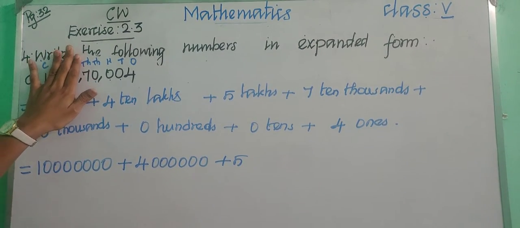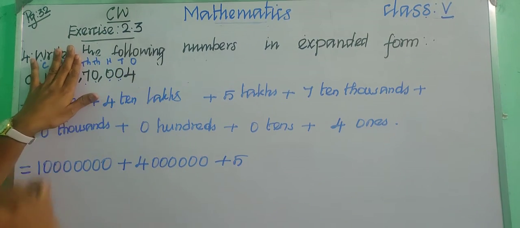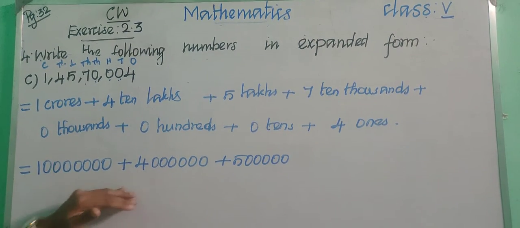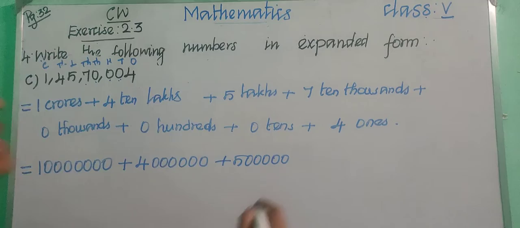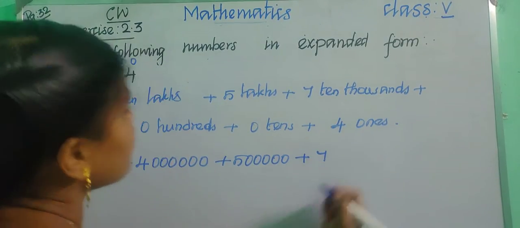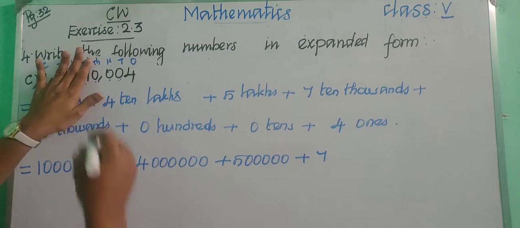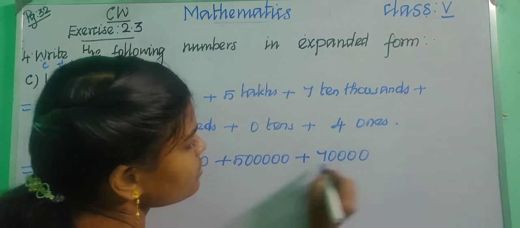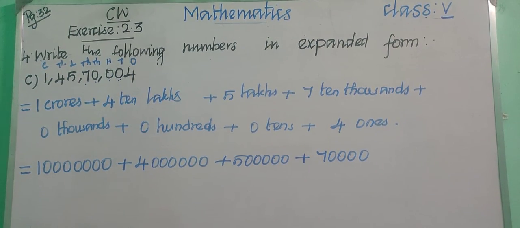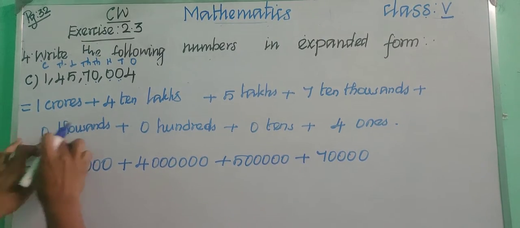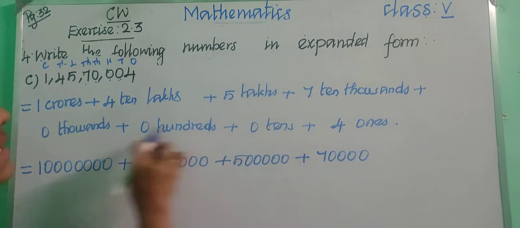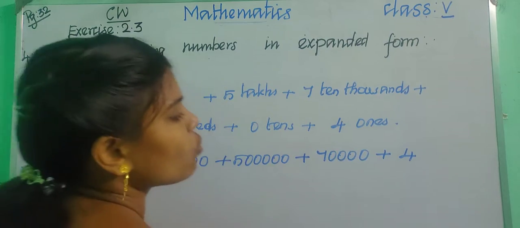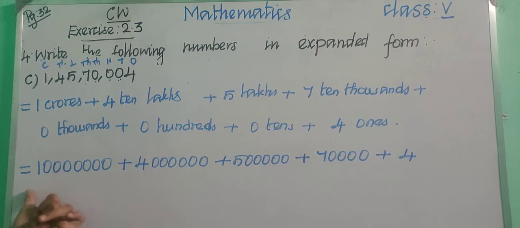Now hide up to 5, how many digits are we having, 1, 2, 3, 4, 5, okay, 5 zeros, so 5 lakhs, okay, 1 crore plus 40 lakhs plus 5 lakhs plus 7 10,000, just put 7, now hide up to 7, now how many digits, 1, 2, 3, 4, okay, 4 zeros, put 4 zeros, so it is 70,000, and then we are having 0 thousands, 0 hundreds, 0 tens, just leave all these zeros, okay, and at the last we are having 4 ones, okay, 4 ones, so simply put 4.